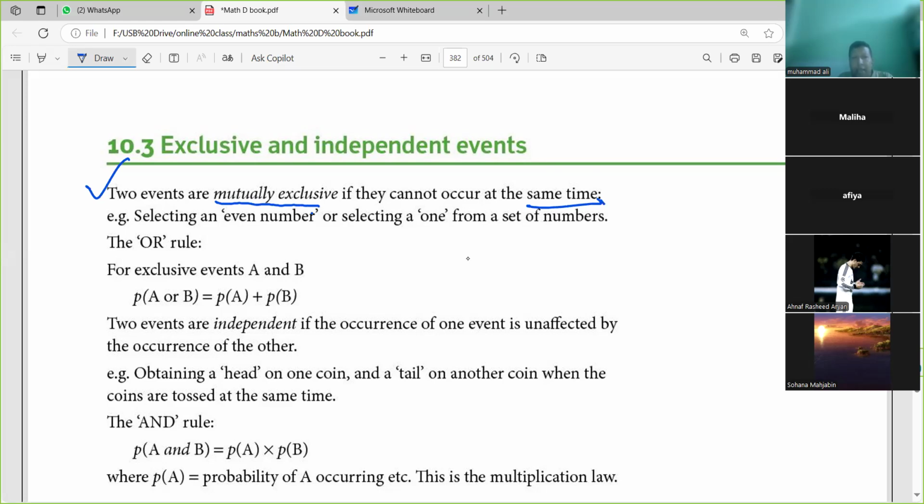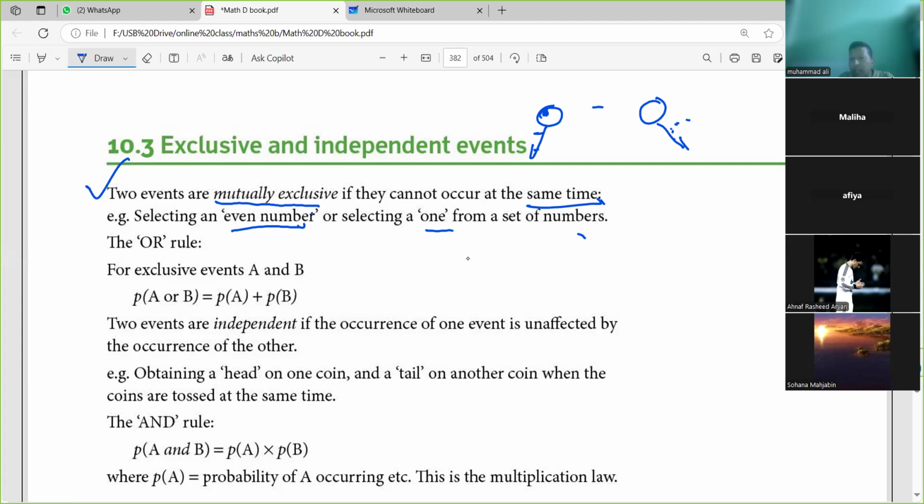Example, selecting an even number or selecting a 1 from a set of numbers. That one is mutually exclusive. Like if you are doing maths class, at a time you can't do maths class and physics class. If you do maths class now, you can't do physics class now. So if you do maths class, you have to stop physics class now. So both of these classes are mutually exclusive, right?